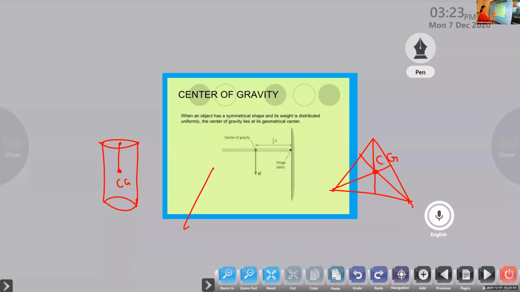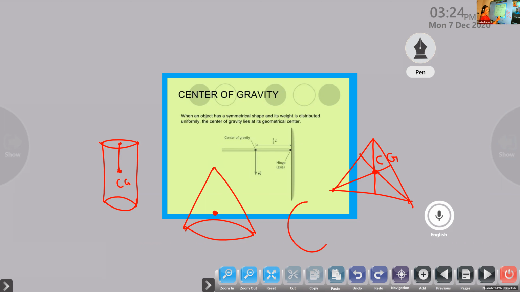Now, center of gravity of a cone. In the case of a cone, it will not be on the top, it will be towards the bottom region. Why? Because at the bottom region the mass is spread, the particles are spread. So the stability of the material will be at the bottom level of the cone. So the geometric center is towards the open part of the cone. If you had the center of gravity at the top, it will not balance and there is a chance for it to fall down. So the cone is something different.